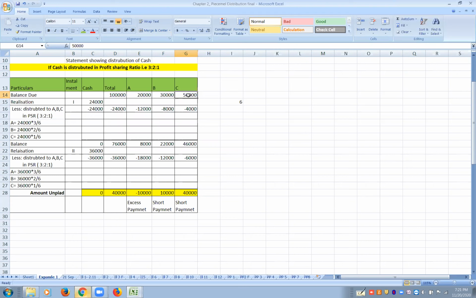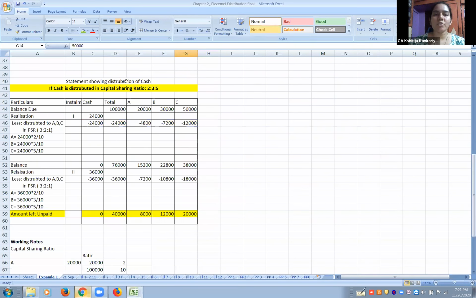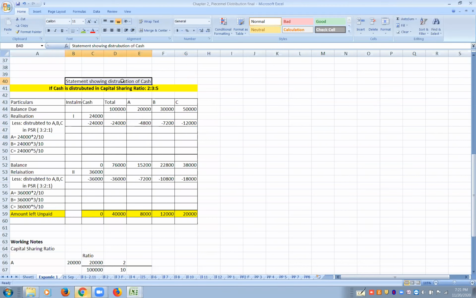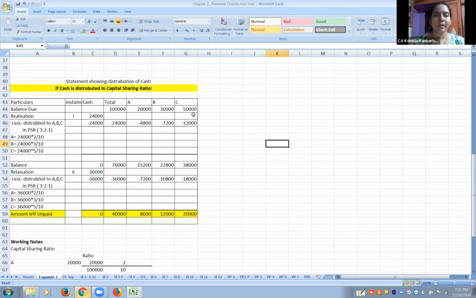Okay. So the second method that can be followed for the cash distribution is the capital sharing ratio method. So again, you can use the second half of the page. If there is space, give the title: Statement showing distribution of cash if the cash is distributed in capital sharing ratio. Now we'll first have to find out that capital sharing ratio. It is not given. How to find that? Let's see.